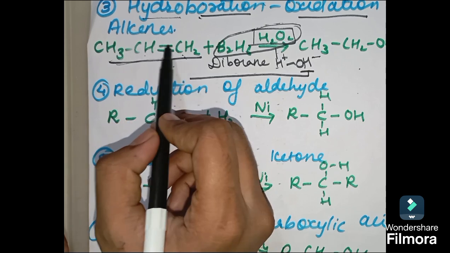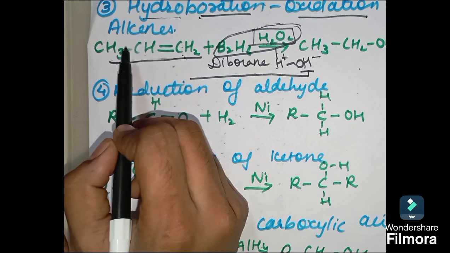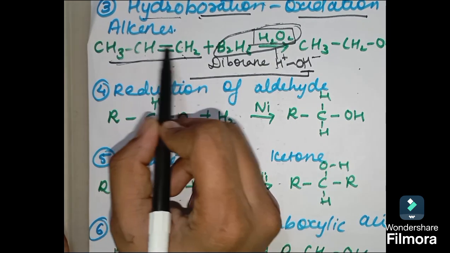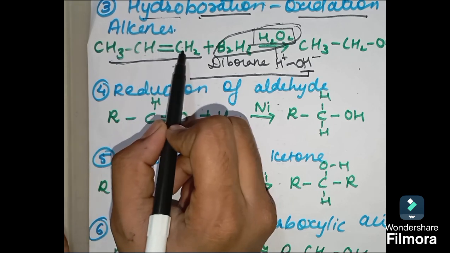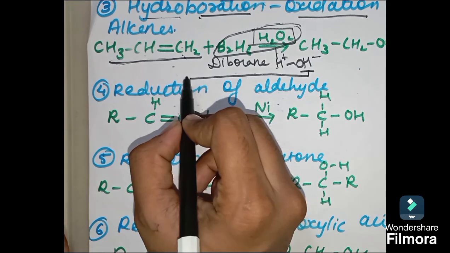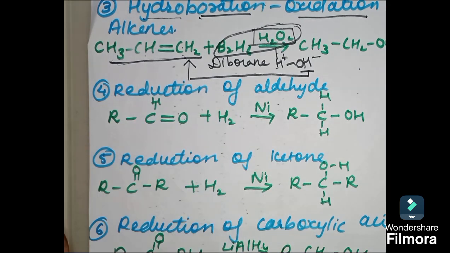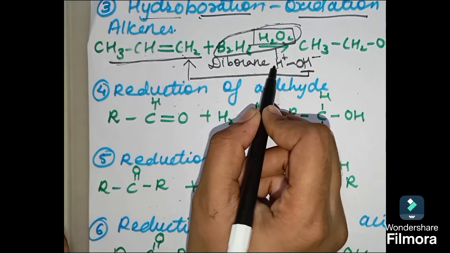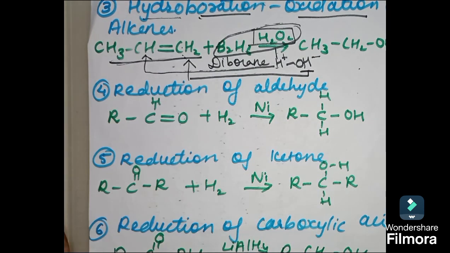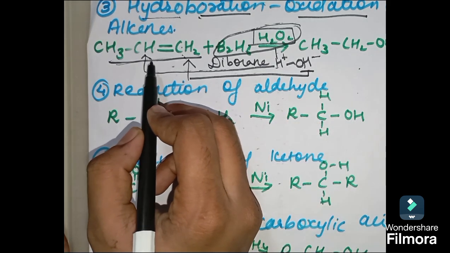No students, we can attach only to these carbons because they are the ones having the double bond. We can't attach it to this CH3. Okay, so we have only 2 options left over here, either CH or CH2. So you can guess CH2 is having more hydrogen. So this negative part will go to this CH2. Remember, this is anti-Markovnikov rule. That's why I'm doing this. And this H plus will get attached to this CH. Right? The positive part will go to that carbon which has less number of hydrogen atoms.